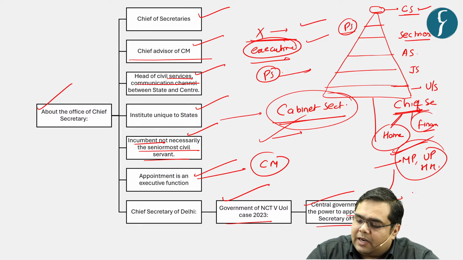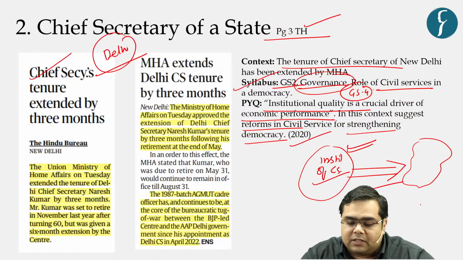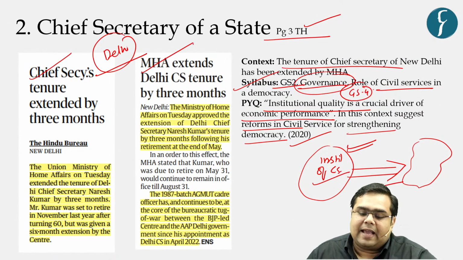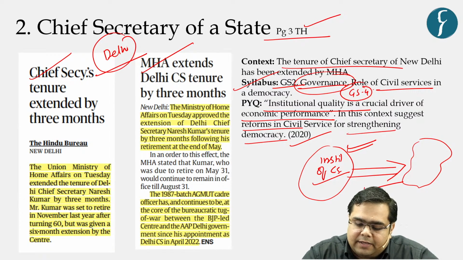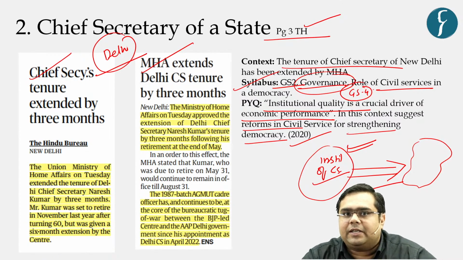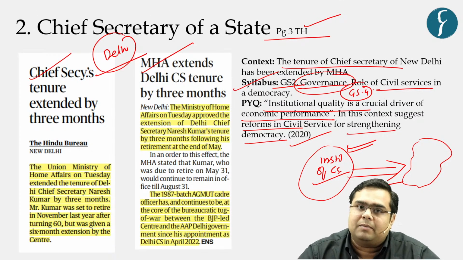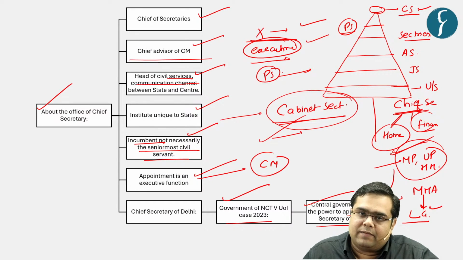So what is the relevant department? MHA, the Ministry of Home Affairs, and MHA appoints the Lieutenant Governor, obviously. So the Lieutenant Governor exercises the power of appointment of the Chief Secretary of Delhi on behalf of MHA. And this is what the news exactly reads: MHA has the power to appoint, to regulate, and to extend the tenure of the Chief Secretary of Delhi. In this capacity, the Ministry of Home Affairs, the central government ministry and not the Chief Minister, has extended the tenure of the Chief Secretary of Delhi in the recent past, right?